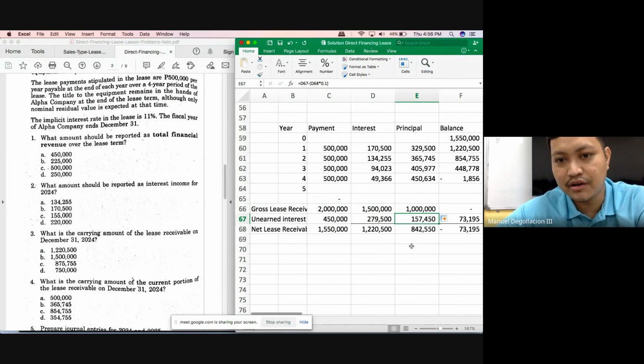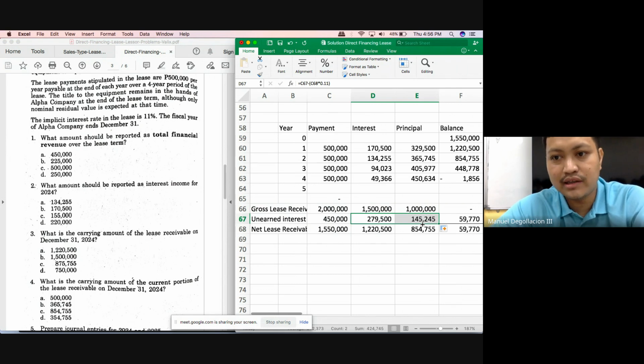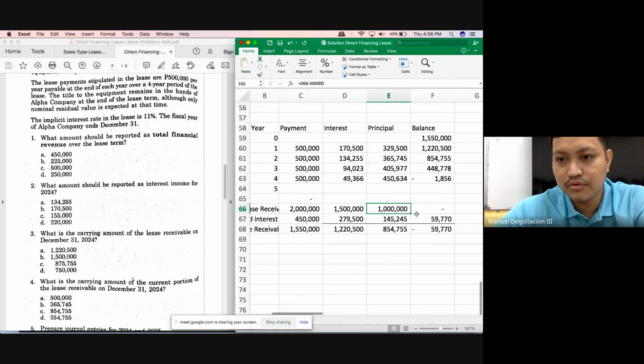So from the unearned interest income last year of 279,500, if we have earned 134,255, how much will that give us? 145,245. So if we deduct that from 1 million, our net lease receivable would be 854,755.